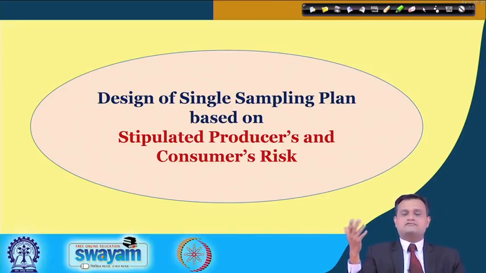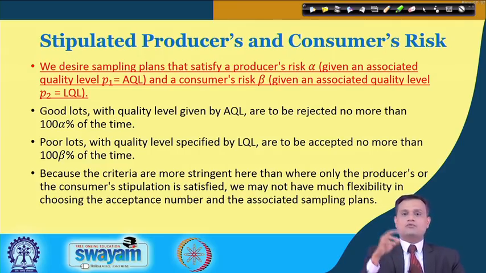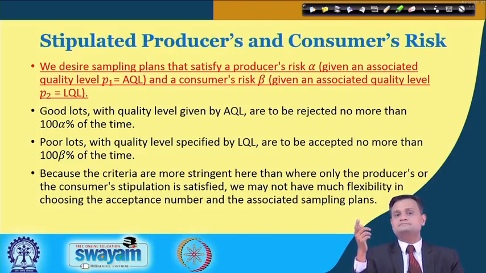Now let us see the third case. I want to design a plan for stipulated producer's and consumer's risk both. So now I want a plan which satisfies a producer's risk alpha given an appropriate quality, that is P1 is equal to AQL, and also consumer's risk beta given an associated P2, that is LQL. So now I want to consider both. Previously I considered only AQL, that is P1 and alpha. In the second one I considered LQL and then beta. Here I want to consider both LQL as well as AQL, beta and alpha.